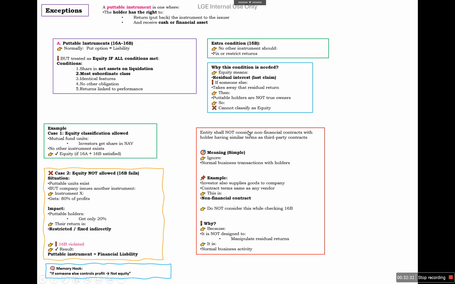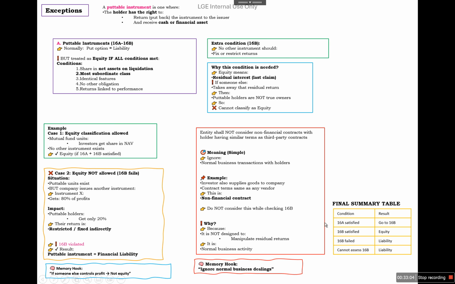Further, an entity shall not consider non-financial contracts with the holders having similar terms as third-party contracts. For example, normal business transactions with the holders we need to ignore. For example, an investor also supplies goods to the company and the contract terms are the same as the vendor's. This is a non-financial contract and we will not consider it while checking 16B. Why? Because it is not designed to manipulate the residual return. It is a normal business transaction. So here we need to ignore the normal business dealings.